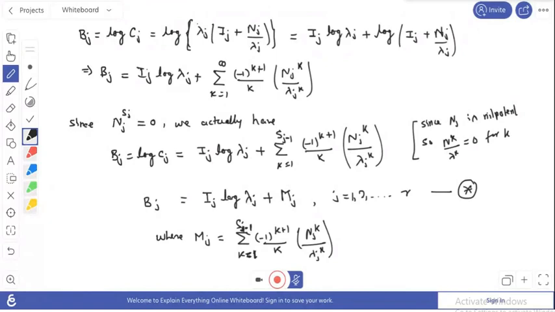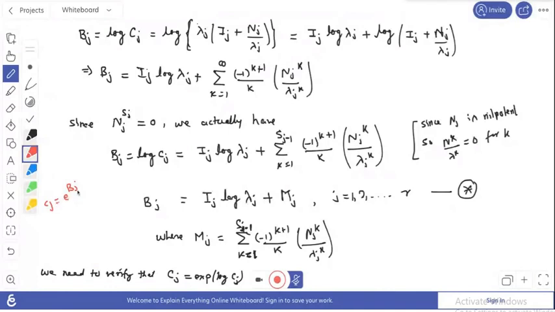Okay, so in the next page, here we write one more line: we need to verify that this Cj equals exponential of log Cj. Verify that, because our main objective is basically we have to prove that for each Cj, Cj equals exponential of Bj.